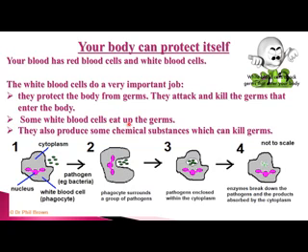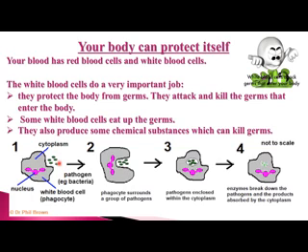Now some white blood cells eat up the germs. Okay, that is the second way. Some white blood cells eat the germs, and because of that, these germs do not grow or reproduce in our body, and our body is protected because of these white blood cells. And sometimes they also produce some chemical substances which can kill germs. Okay, so all these are the ways. Sometimes white blood cells fight or attack the germs and kill them. Sometimes they eat up the germs, and sometimes they produce some chemical substances that kill the germs. All these are the ways through which white blood cells protect us from different types of diseases.